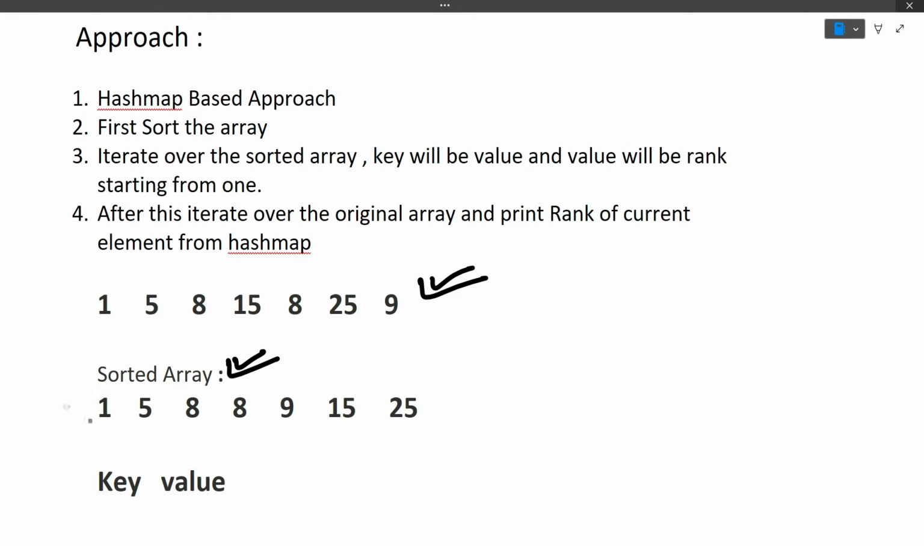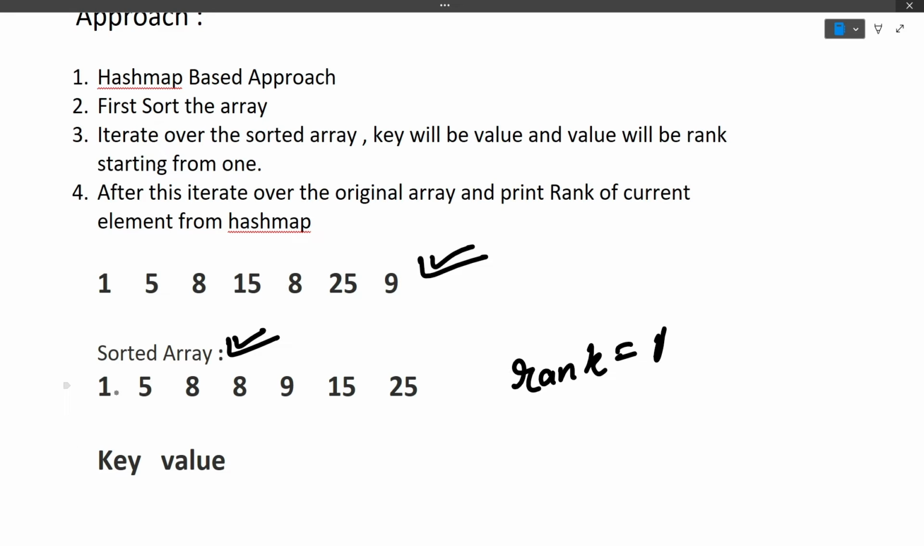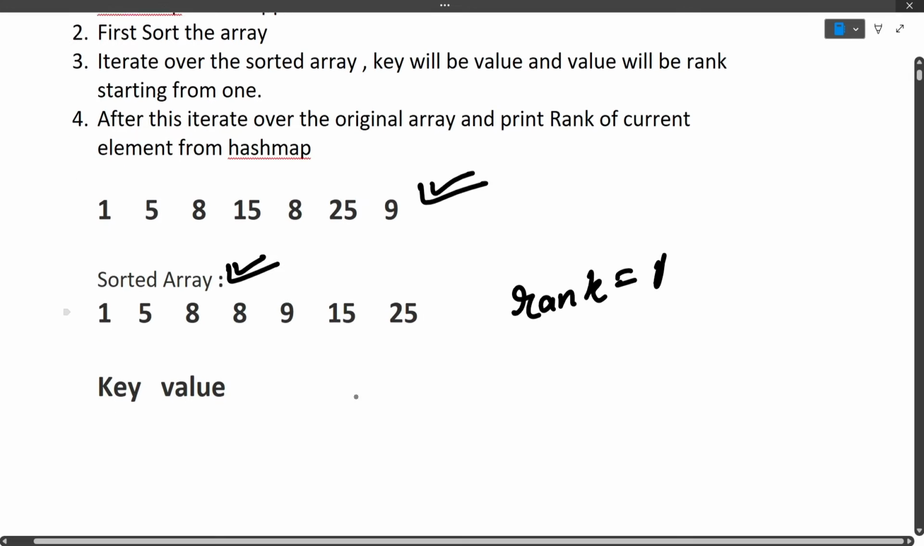We will iterate over this sorted array, and at every position there will be a variable called rank. Rank will be starting from 1. At every element we will check whether that element is in the hash map currently or not. If it is not in the hash map, we will add it in the hash map, and we will give the key as this element and value as the rank. So let's just start by iterating the array.